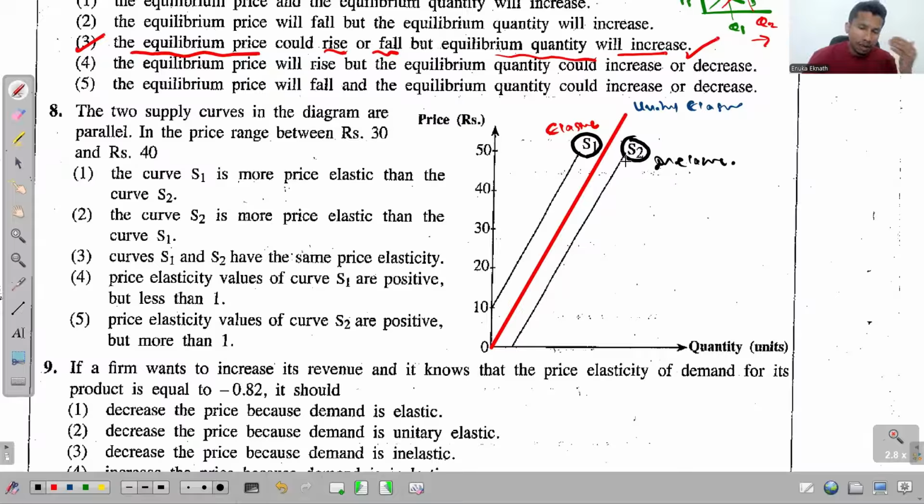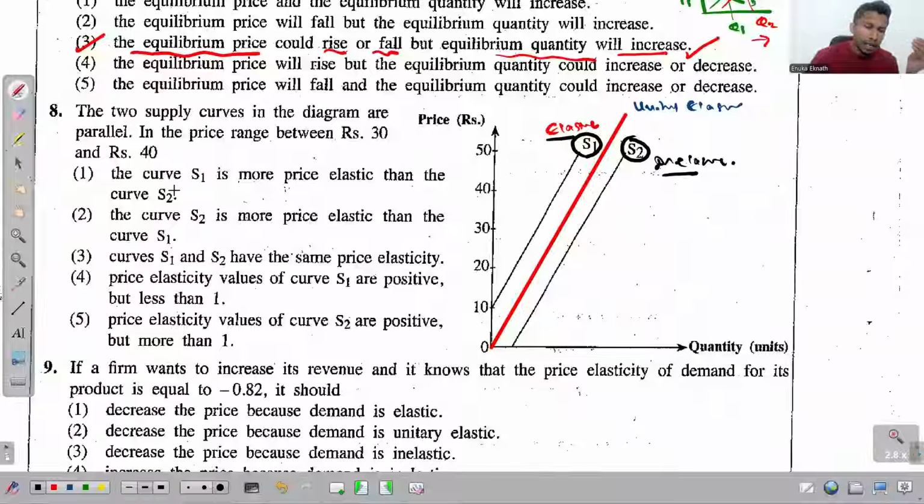The reason is that the second supply curve, since it starts from the quantity axis, is anyway inelastic compared to the first supply curve. Now, if you find the elasticity of supply at any price level on the middle curve, the answer will always be 1.